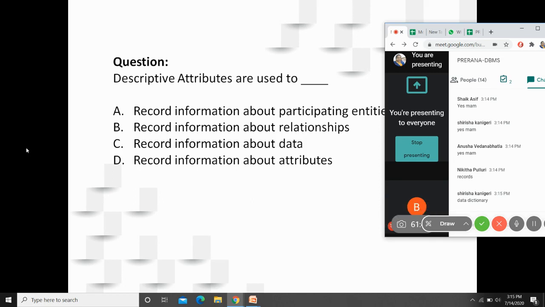Perfect. Then coming to the last one, records information about attributes. Can you record information about attributes? Where do you store the information about attributes?